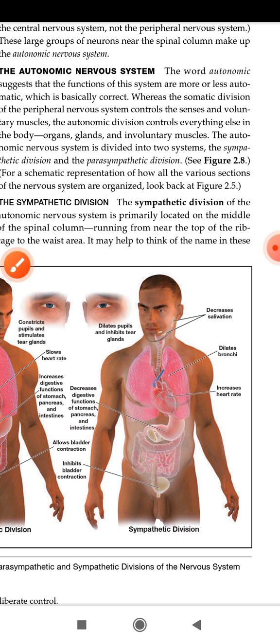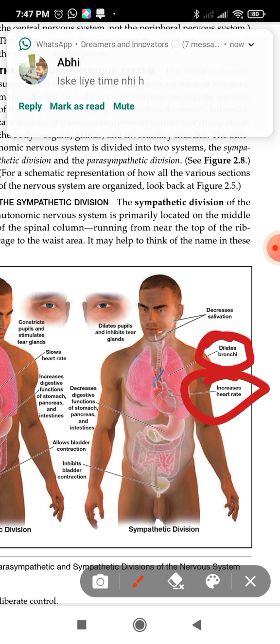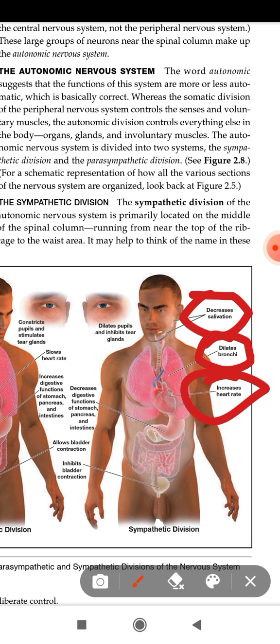Heart rate increases due to the excess demand of oxygen by our body. Our bronchi dilate. Bronchi are part of our lungs, a swollen structure in the lungs. Salivation decreases, and due to this decrease of salivation, you may not be able to eat your food.